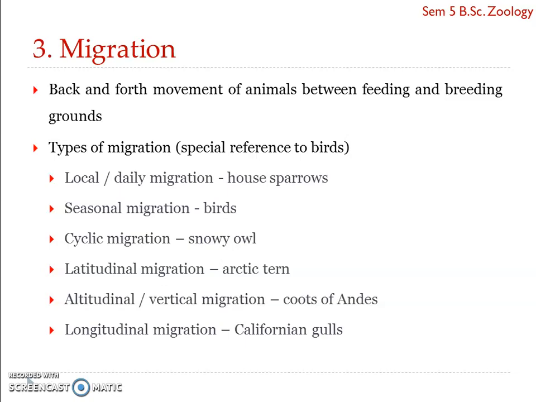And here we can see that animals migrate to escape harsh climatic conditions. It could be extreme cold or extreme heat, and to get adequate food throughout the year. Migration has evolved among many animal groups. For instance, frogs, newts, sea turtles, buffaloes, zebra, wildebeests, sea lions, whales, butterflies, crabs, locusts, ladybirds, a variety of birds, fishes, they all migrate.